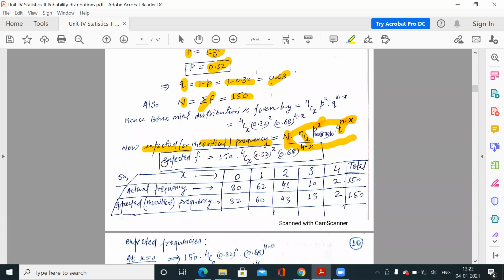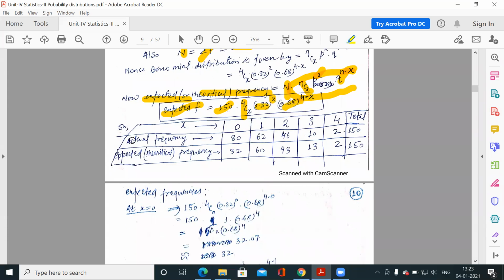Now you need to calculate the expected frequency, which is capital N into nCx p to the power x, q to the power n minus x. So this is the formula: capital N is 150, 4Cx, p to the power x, q to the power 4 minus x. Clear? The actual frequencies are these numbers.